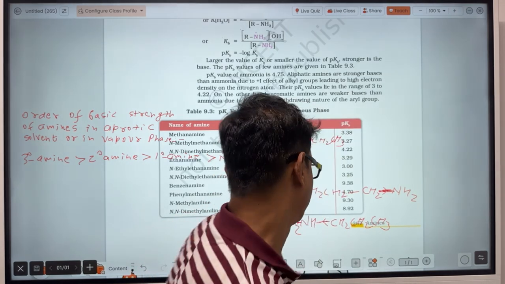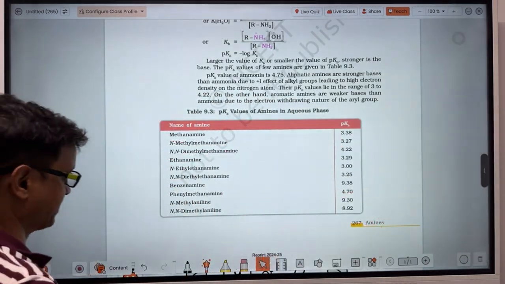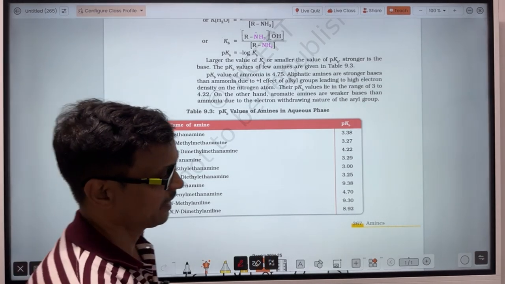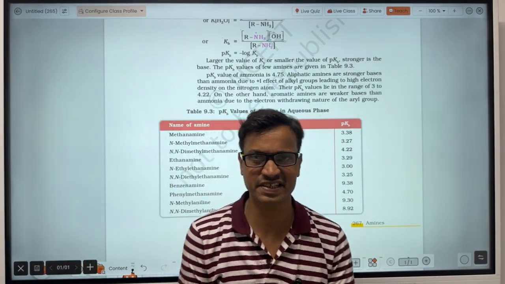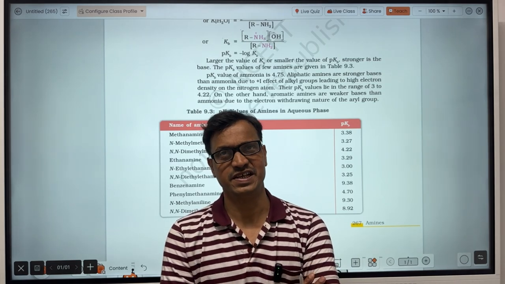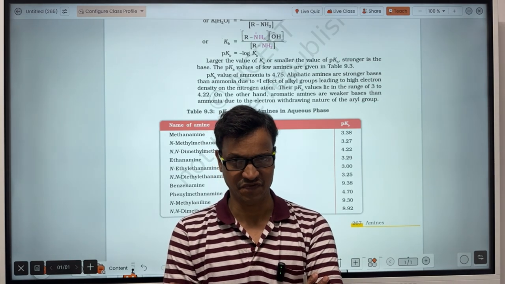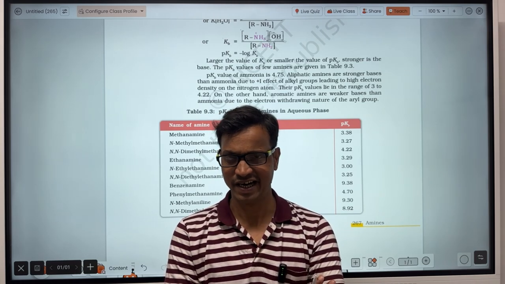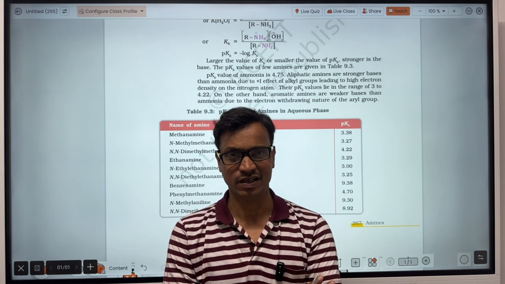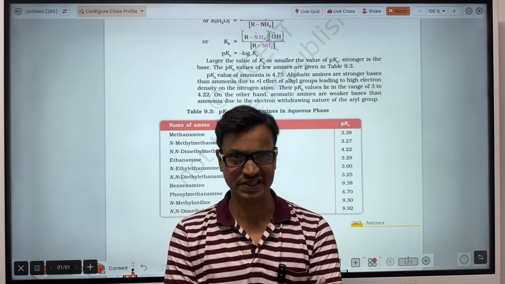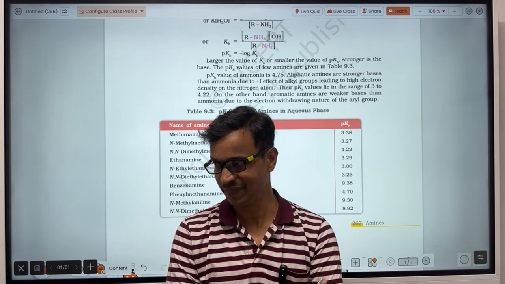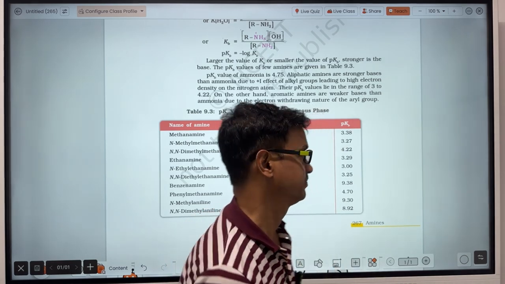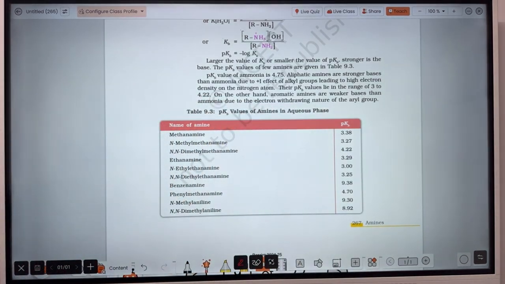Now let's see about the basic strength in aqueous phase. In aqueous phase, the basic strength of amines depends on two factors. One is the electron cloud density on the nitrogen atom, and the second one is the order of solubility in water. So first we will compare both of them, and then we will compare overall. So let's see.